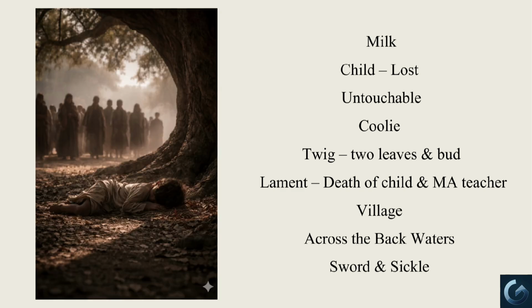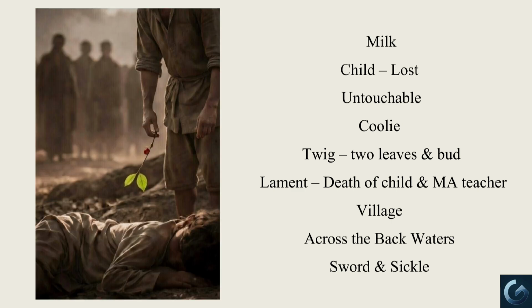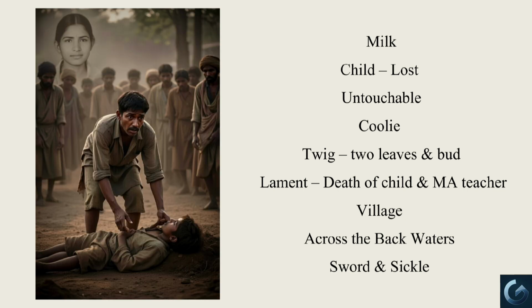Later, the child was found lying motionless near a tree. But no one dared to touch him, fearing that he might be an untouchable. After a while, a coolie passed by. He picked up a twig with 2 leaves and a bud and gently touched the child to check whether he was alive or dead. Then he turned over the body and recognized the child.